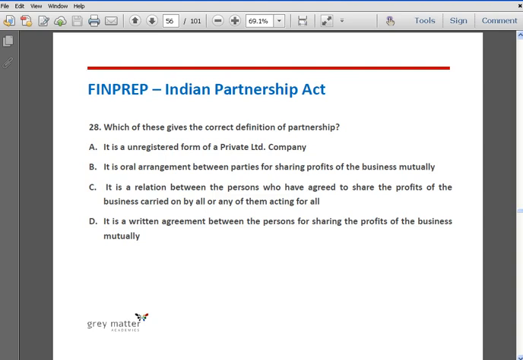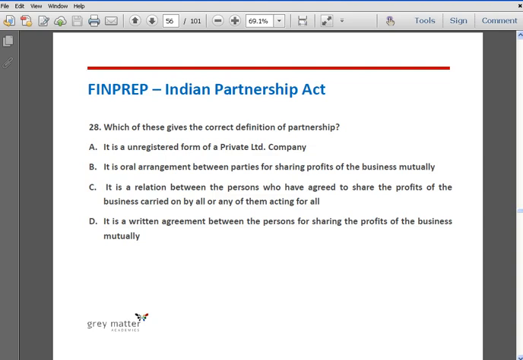Which of these gives the correct definition of partnership? Option A, it is an unregistered form of private limited company. Option B, it is an oral arrangement between the parties for sharing profits of the business mutually. Option C, it is a relationship between the persons who have agreed to share the profits of the business carried on by all or any of them acting for all. Option D, it is a written agreement between the persons for sharing the profits of the business mutually.